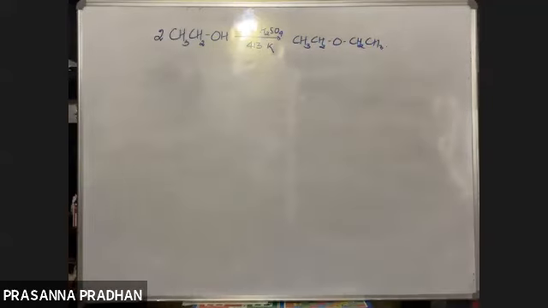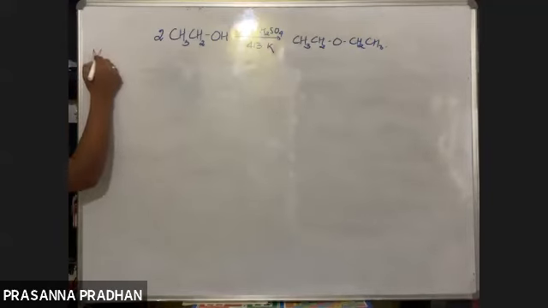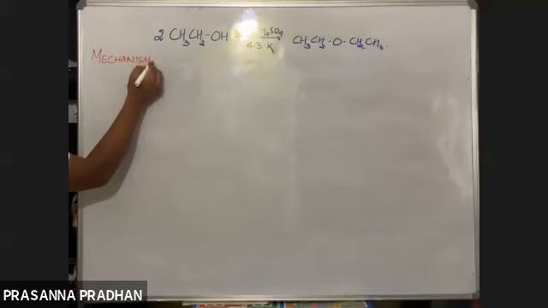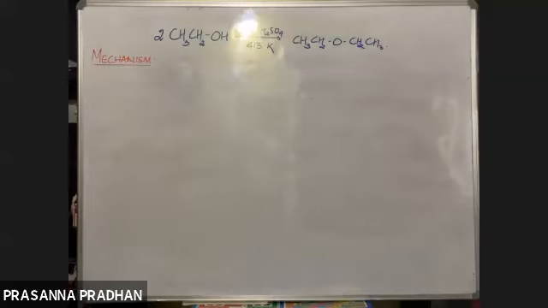Okay, so this is the reaction. Now we'll study the mechanism of the reaction. Mechanism means it tells us the steps, it gives us the steps as to how this reaction proceeds.